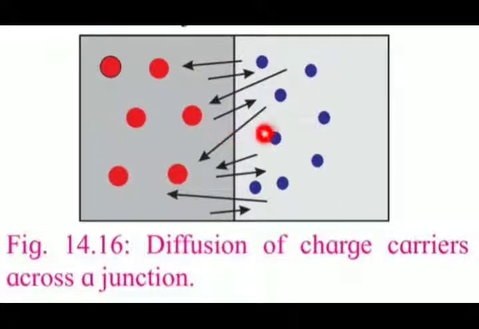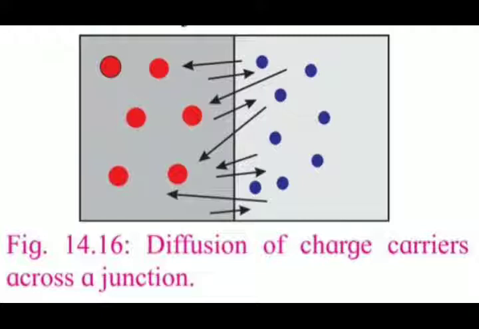to the P side of the junction. They fill up the holes in the P type material and produce negative ions. When the electrons from the N side of the junction migrate to the P side, they leave behind positively charged donor ions on the N side. Holes from the P side migrate into the N region. As a result, in the P type region near the junction there are negatively charged acceptor ions, and on the N side positively charged donor ions. The transfer of electrons and holes across the p-n junction is called diffusion.